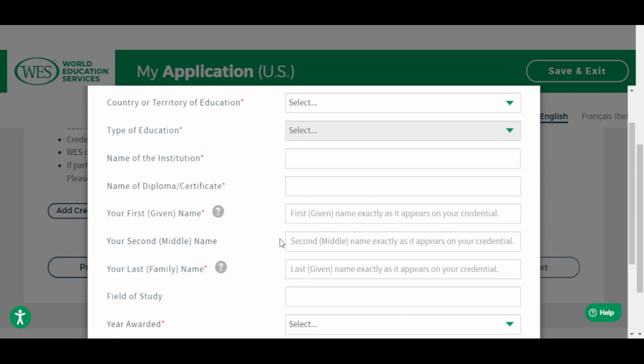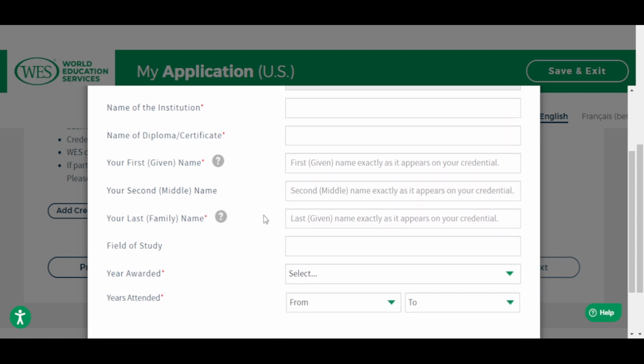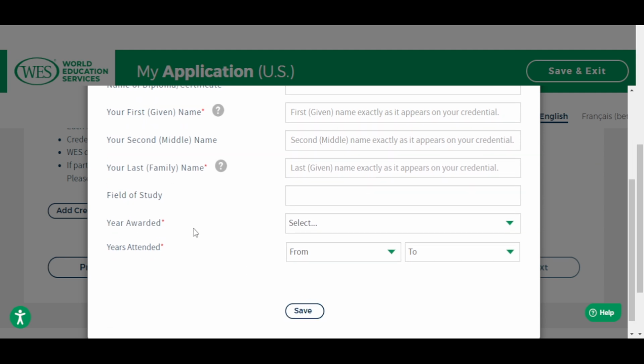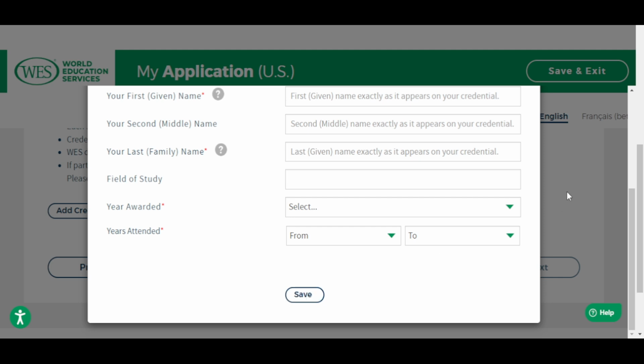Then your name, your family name, that's your surname, and the year the award was given to you, when you graduated. Also how many years it took you, from which year to which year. You put it here and you save it.